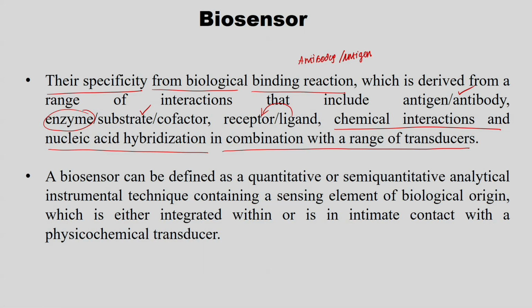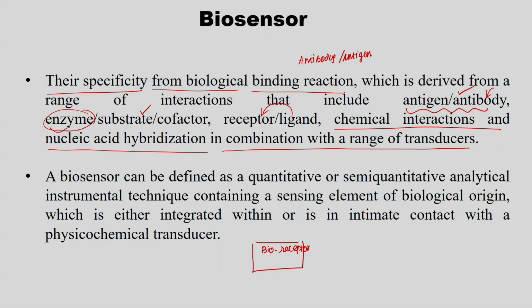In any biosensor, you will be able to find one bioreceptor, right. So, what is this bioreceptor? If you see this combination, antibody is the bioreceptor.